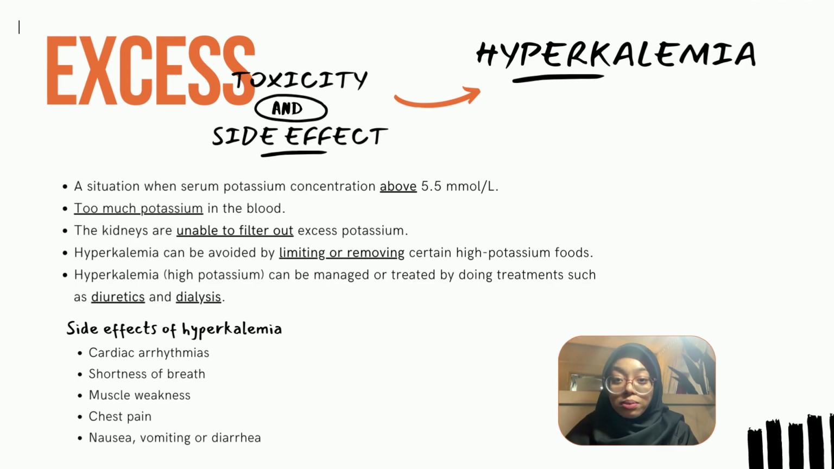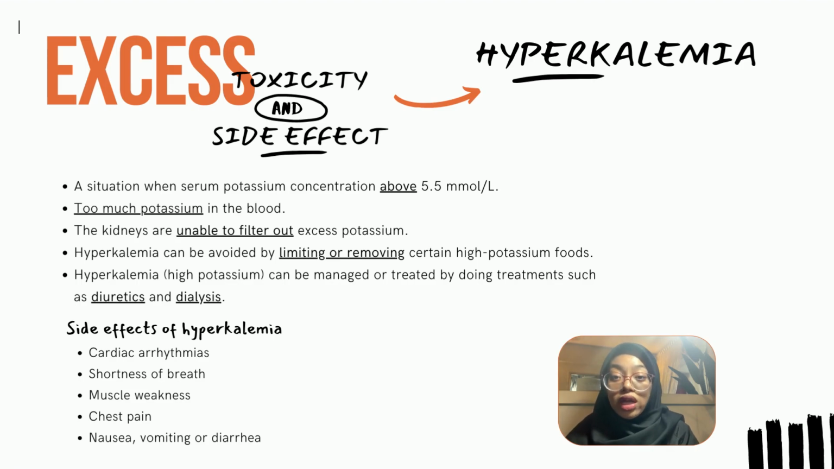Next, hyperkalemia can be managed or treated with treatments such as diuretics and dialysis. Diuretics, sometimes known as water pills, cause you to pee more frequently. Potassium is mostly excreted in the urine. If potassium levels remain high or you experience kidney failure, you may need dialysis. This treatment helps your kidneys remove excess potassium from the blood.